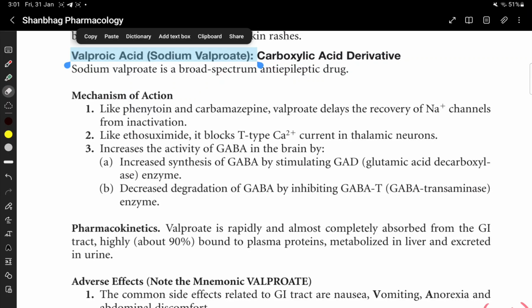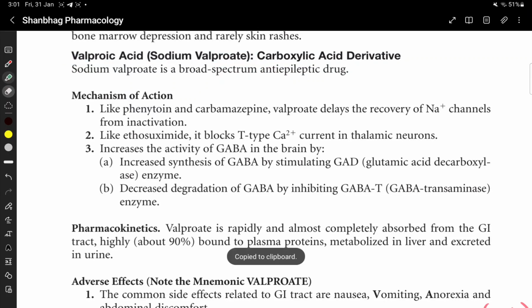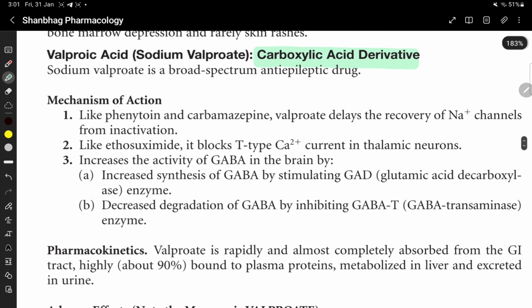Valproic acid or sodium valproate. It is a carboxylic acid derivative. Sodium valproate or valproic acid is a broad spectrum anti-epileptic drug, an anti-epileptic drug class carboxylic acid derivative.